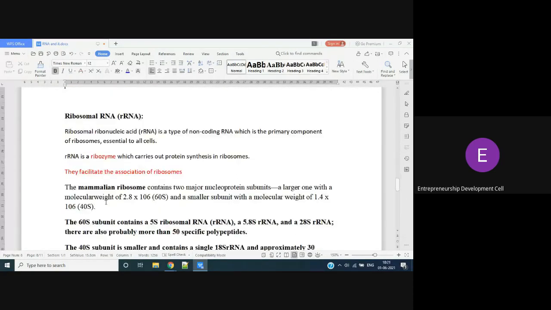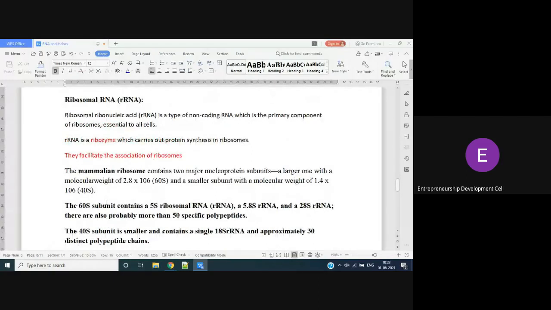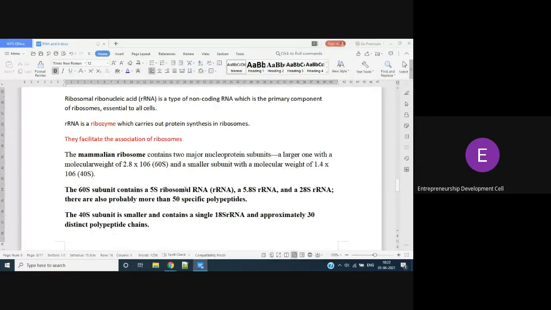Now coming to the rRNA. As the name itself indicates, it is ribosomal RNA. rRNA is a ribozyme that carries out protein synthesis in ribosomes. You all know ribosomes are the protein factory of the cell. So this rRNA helps in protein synthesis. It facilitates the association of ribosomes.